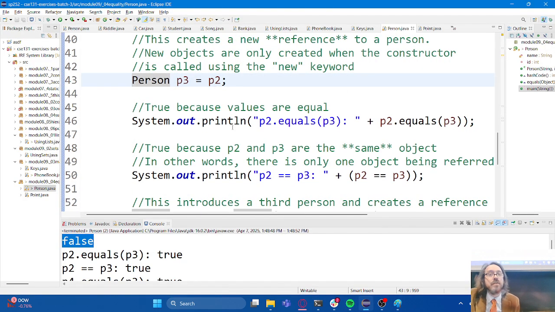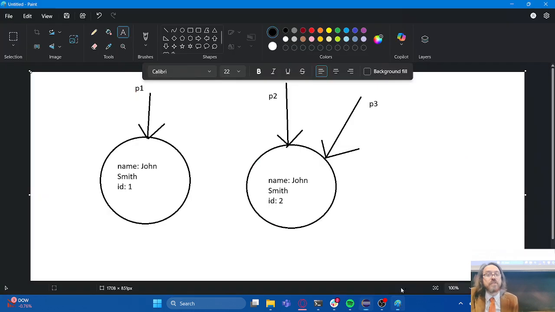So if we return back to the code, we can see P2 dot equals P3 is absolutely true. But the reason why is because the instance variables being compared are the same. P2 dot equals P3 is true because P2 examines the ID and sees a value of 2, and then P3 also examines the ID and sees a value of 2. That's why dot equals is true. Dot equals checks the values of the instance variables to determine equality.